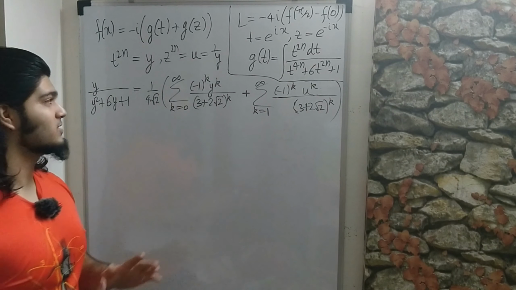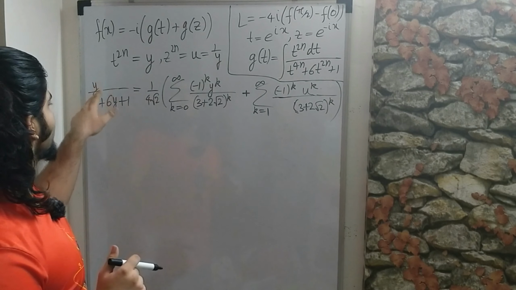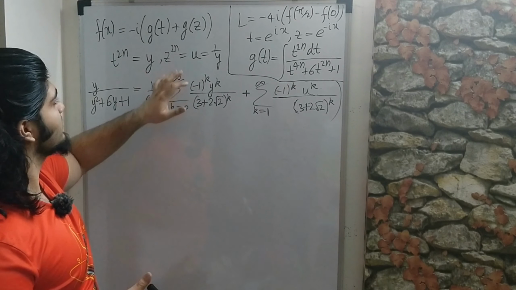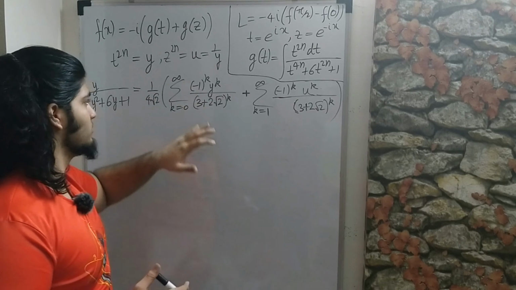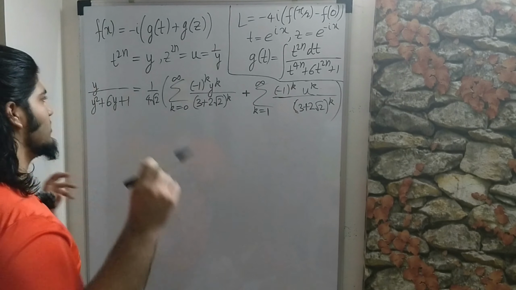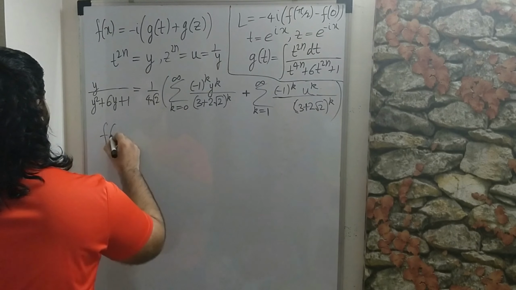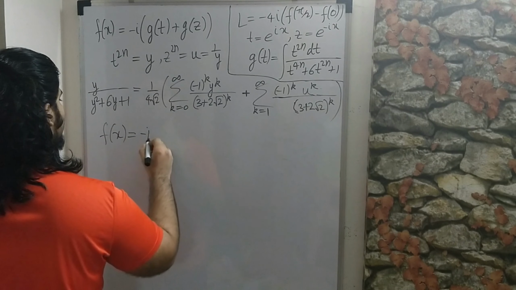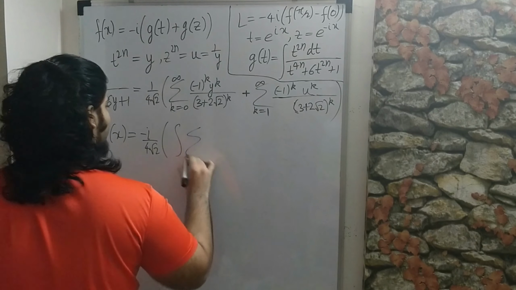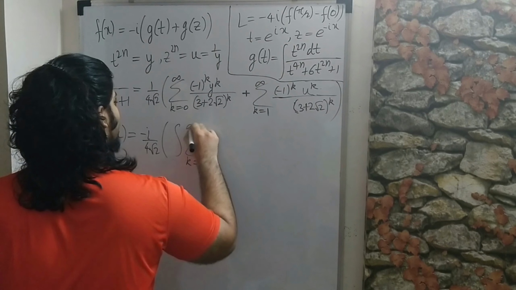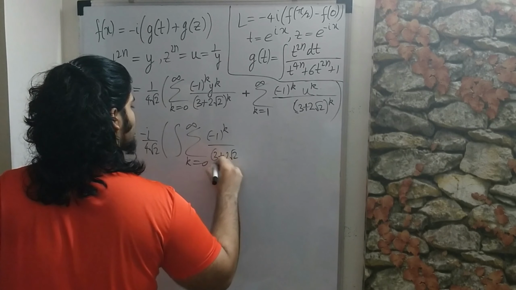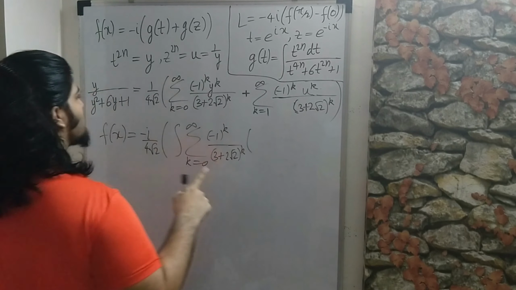And now I want you to notice that this entire expansion was for t to the 2n. So if you want to do a similar thing with z to the 2n, all you really need to do is replace y by u and u by y, and you'll have the answer. So in the end we'll get that f of x is equal to minus i over 4 root 2 times, and this is going to be a really complicated expression, but it will get simplified pretty soon. 3 plus 2 root 2 to the k, and now notice what I do.